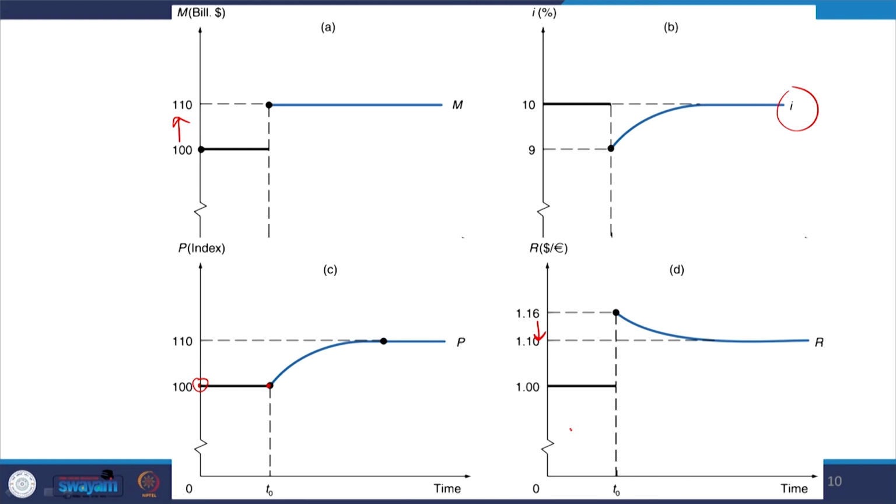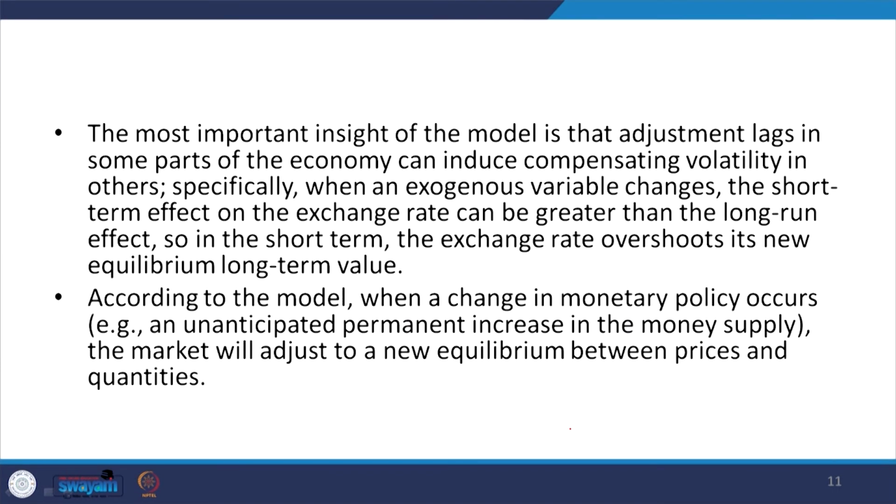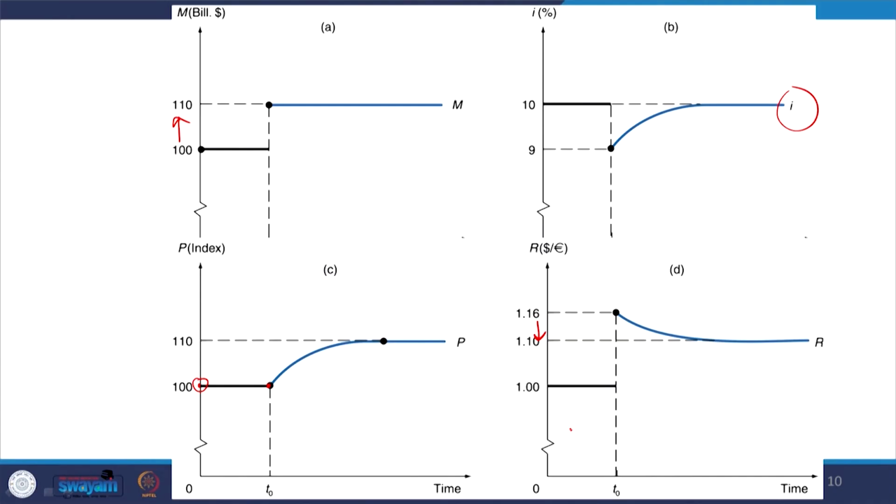Further details on it we can follow in the Salvatore book on exchange rate overshooting. I have just discussed how in the short run it gets quickly reflected in the exchange rate, whereas over time it stabilizes to another level, that is 1.10.